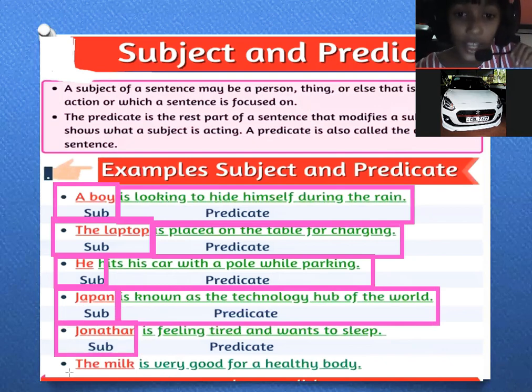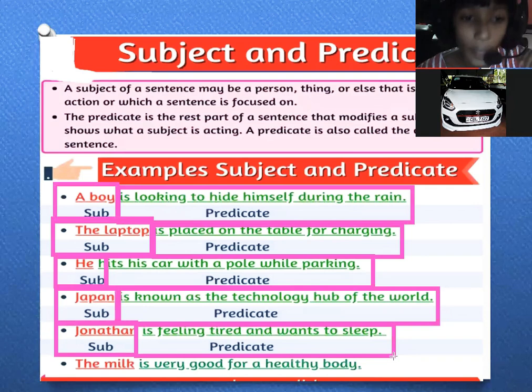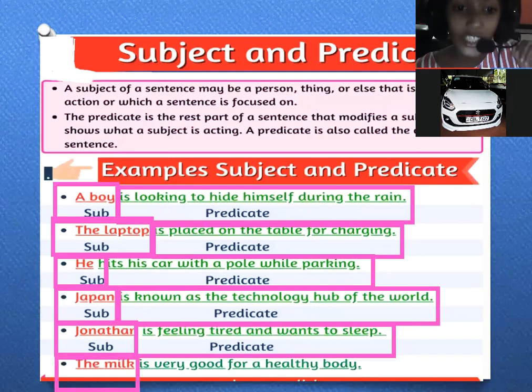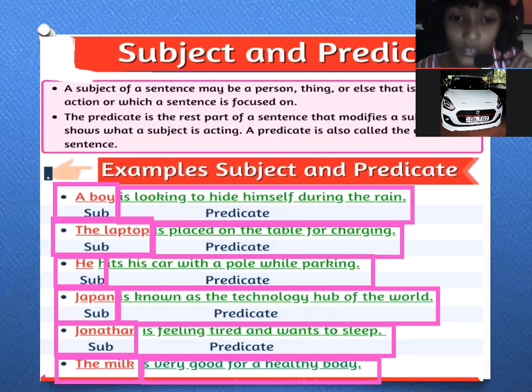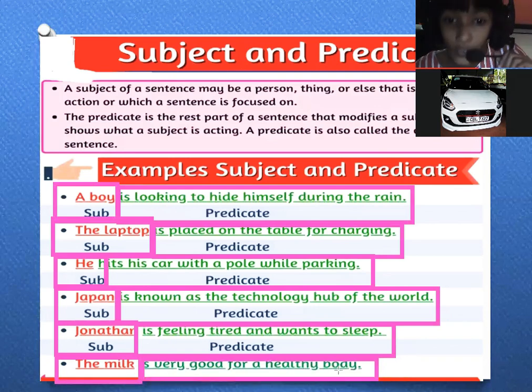Is feeling tired and wants to sleep. You can see here, mark the subject, and is feeling tired and wants to sleep is the predicate here. The milk is very good. What was very good? The milk is very good for a healthy body. The milk is the subject in this sentence, and is very good for a healthy body is the predicate here.